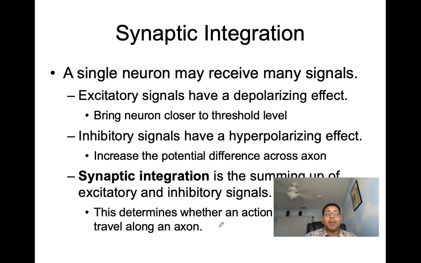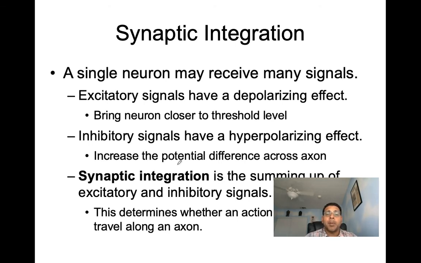Next, let's talk synaptic integration. A single neuron may receive many signals. It can receive excitatory signals, and if we talk excitatory signals, we'll see they're going to have a depolarizing effect. And what they're going to do is they're going to bring the neuron closer to threshold. Our inhibitory signals, they have a hyperpolarizing effect. They're going to hyperpolarize the membrane. And what that does is that takes us further away from threshold.